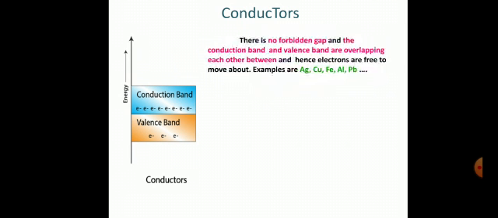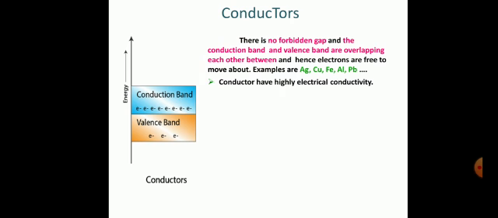Conductors. Here the energy band of the conductors is shown, in which we can see that the valence band and the conduction band overlap each other. So there is no forbidden gap, and the conduction band and the valence band are overlapping each other, and hence the electrons are free to move about. Their examples are silver, copper, iron, aluminium, etc.